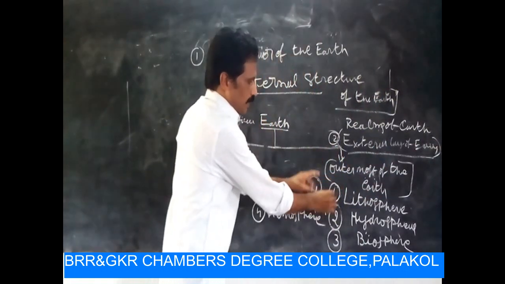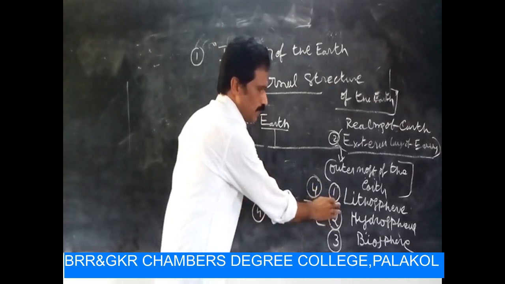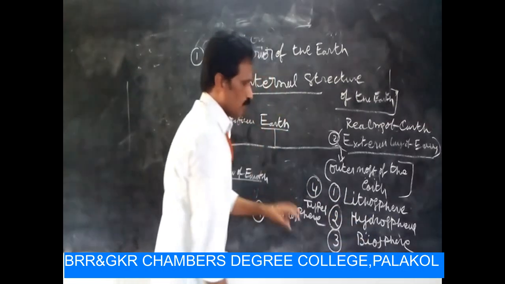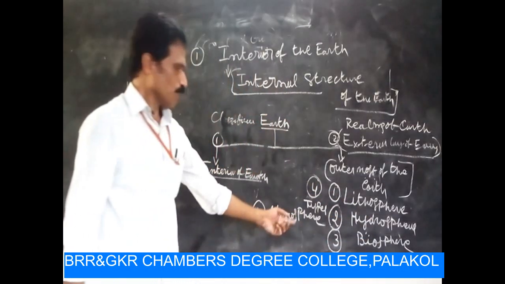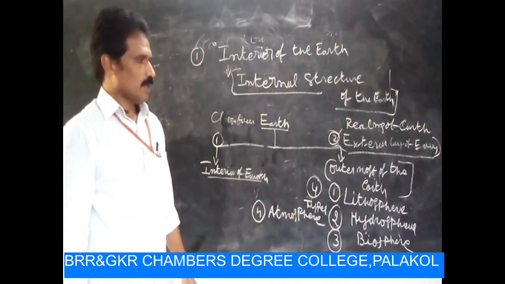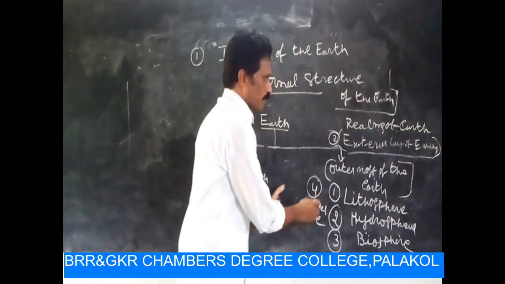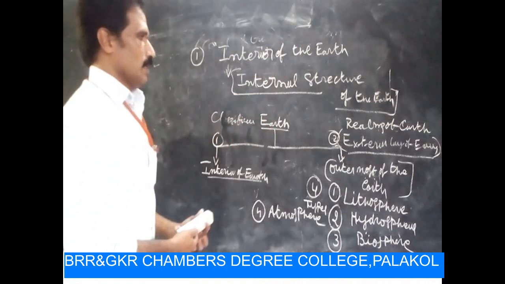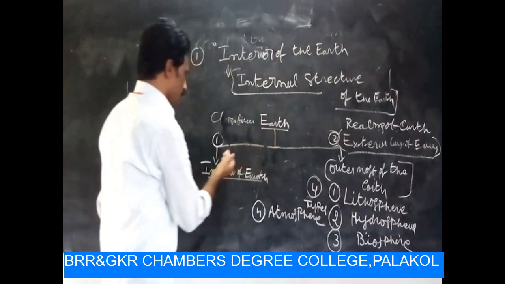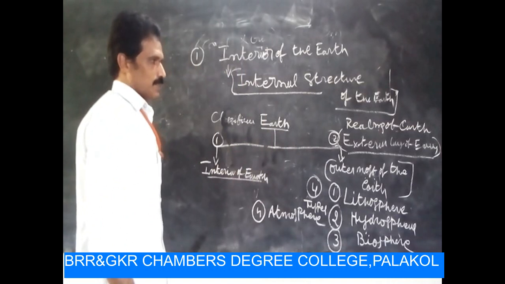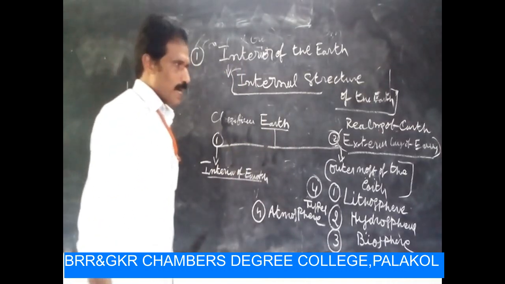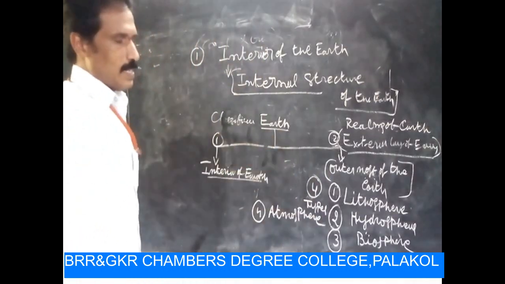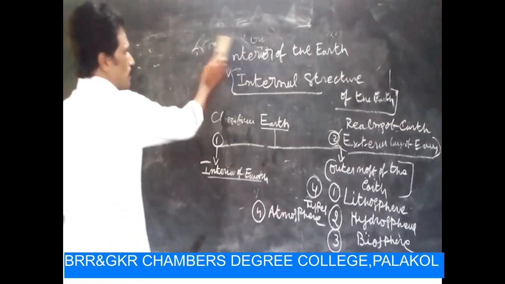Outermost of the Earth having four types: the first one is lithosphere, second one is hydrosphere, third one is biosphere, fourth one is atmosphere. Let us discuss first external part of the Earth. Then we go to internal structure of the Earth. First I would like to explain rims of the Earth or external layer of the Earth or outermost of the Earth.